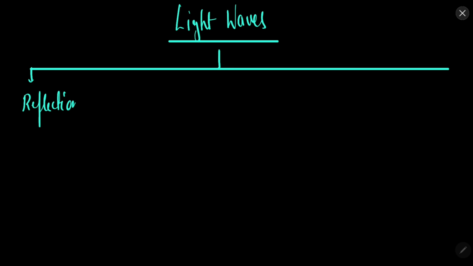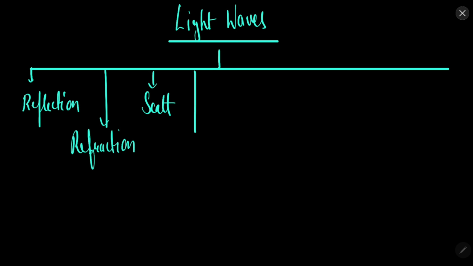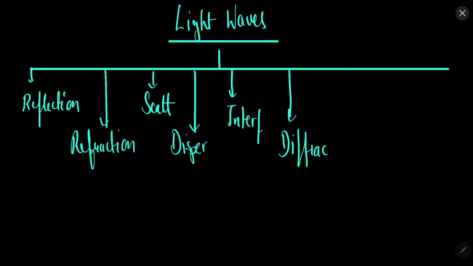reflection, refraction, scattering, dispersion, interference, diffraction, polarization, and one more property, which is the photoelectric effect. But this photoelectric effect is shown by the particle nature or particle property of light.